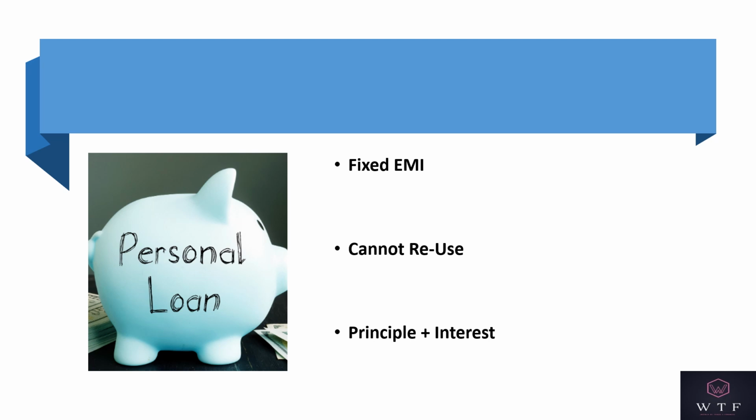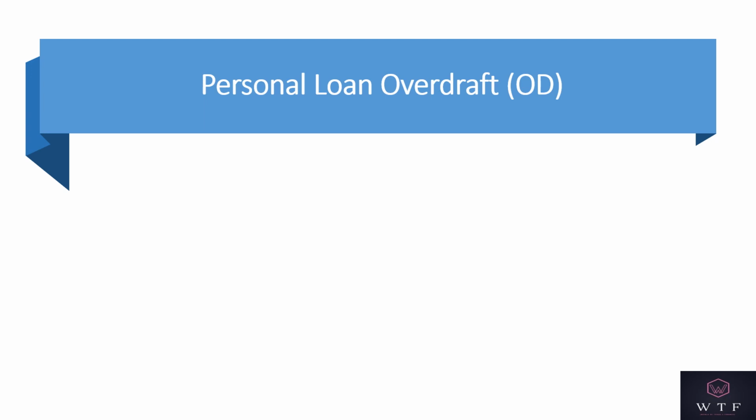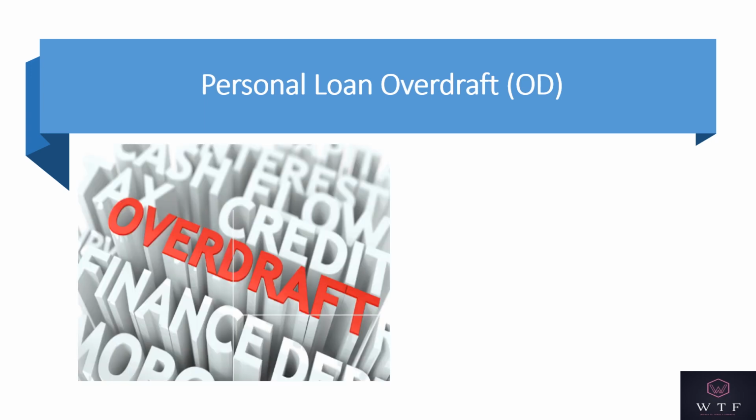However, there is a product that can provide you flexibility on all these three factors. That product is called a personal loan overdraft, which is commonly called OD. So friends, what do we get in a personal loan overdraft or an OD? Firstly, the interest is calculated on a daily basis and you only pay the interest.